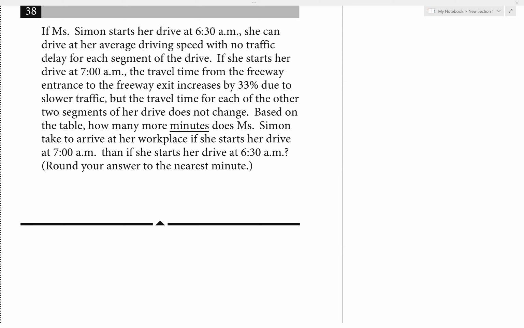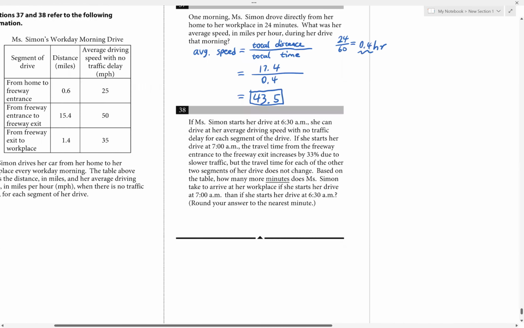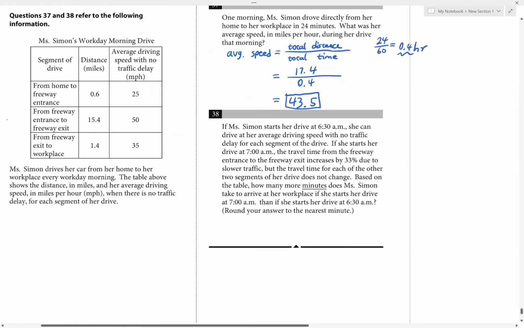So we can just focus on that one segment instead of adding to solve for the total of all three. We can focus on the segment from the freeway entrance to the freeway exit because that's where the difference is. The other two segments will be the same no matter what. So the additional time has to come from only that segment. If you go to the table here, we can just focus on this middle segment. That's where the extra time is going to be. The distance for that segment is 15.4, and her average speed with no traffic is 50.